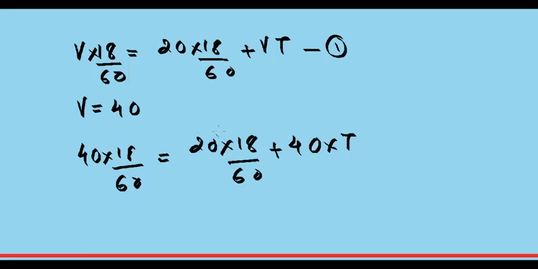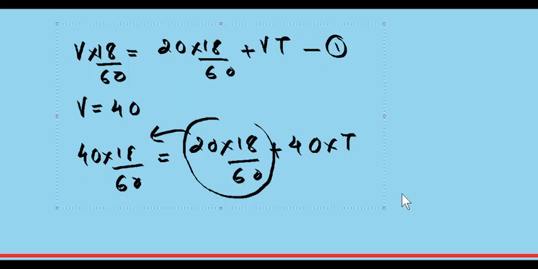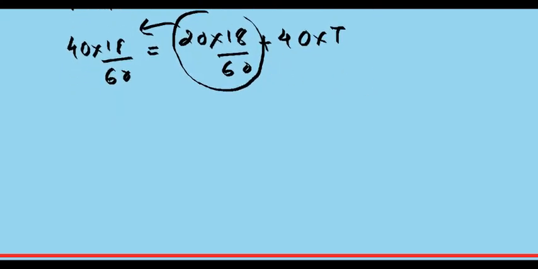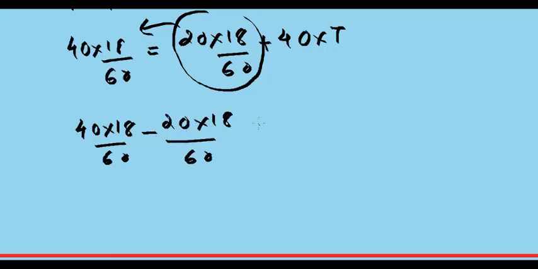How to solve this one? You can take this term to the other side, so that will make it easy. So if you take that term to the other side, you will get 40 into 18 by 60 minus 20 into 18 by 60 equal to 40 into T. You can simplify this.